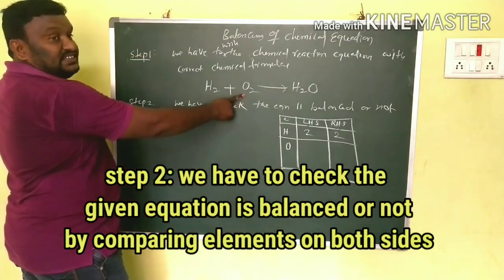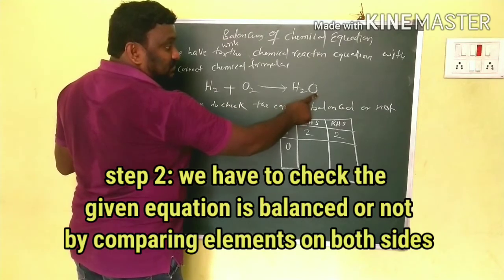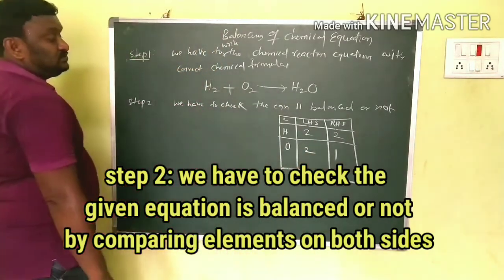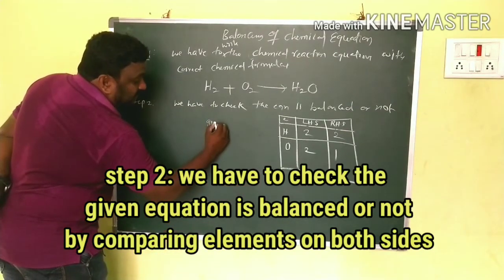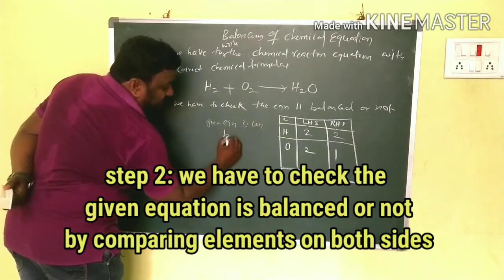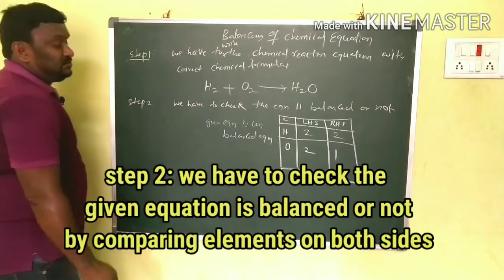How many oxygens are on the LHS side? 2. Here there is no subscript, which means 1. So 2 and 1. Now we have to write that the given equation is an unbalanced equation.